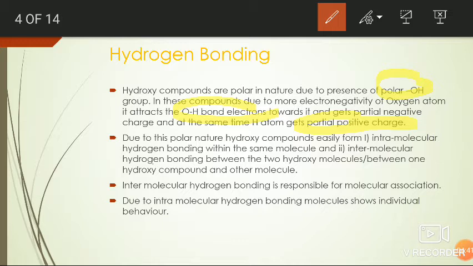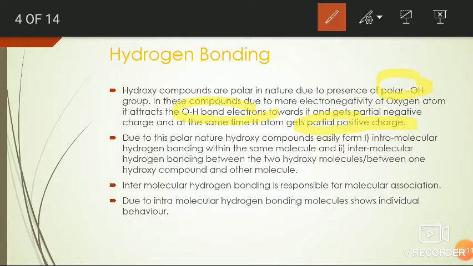A hydrogen bond is one type of chemical bond which is formed between the more electronegative atom of one molecule and the less electronegative, or partially positively charged, hydrogen atom of the other molecule or the same molecule.